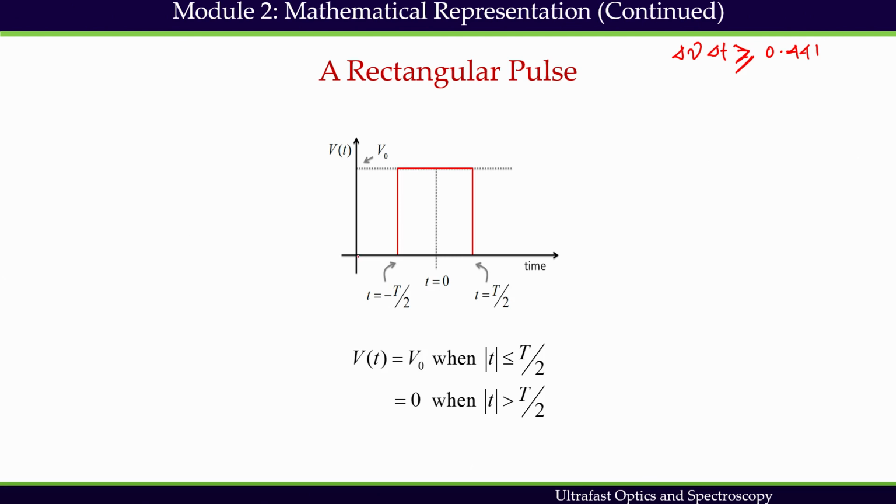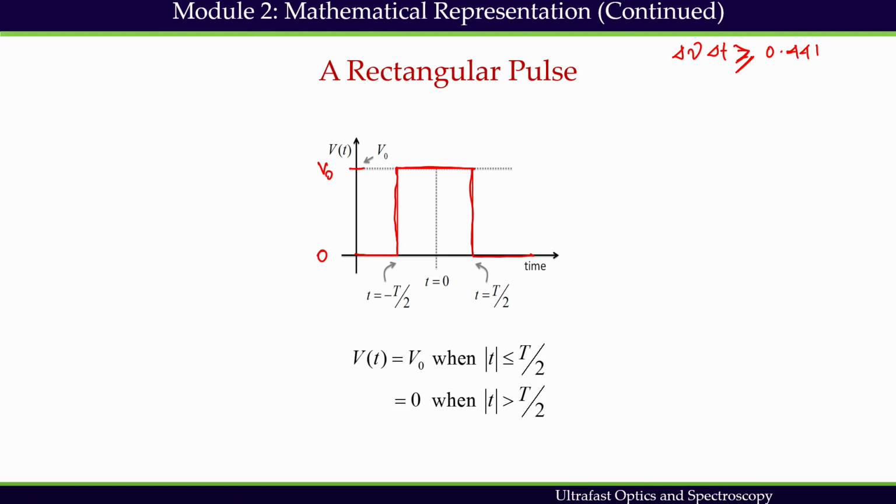Rectangular pulse like this: I have nothing, 0, then suddenly I have this V naught value, then again coming down to 0. This is the rectangular pulse, commonly used in electronics and in signal transmission lines.